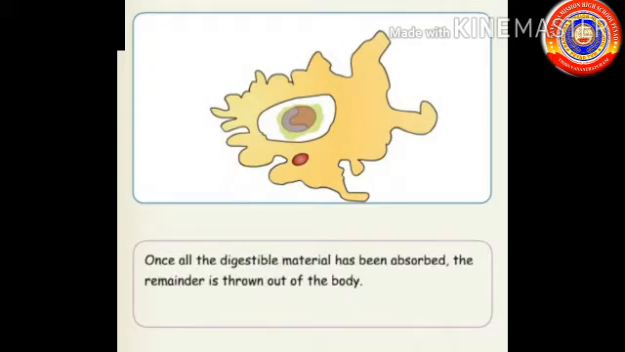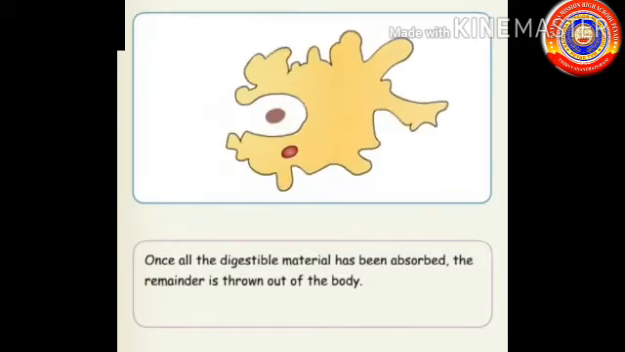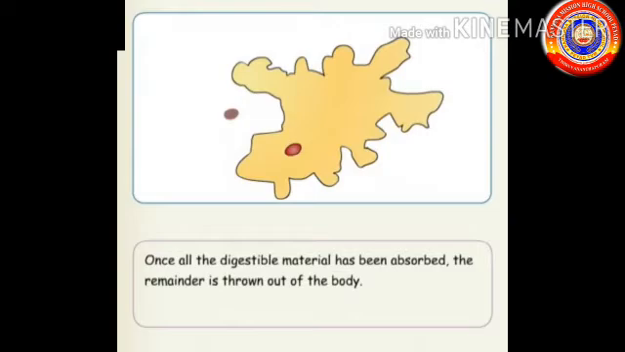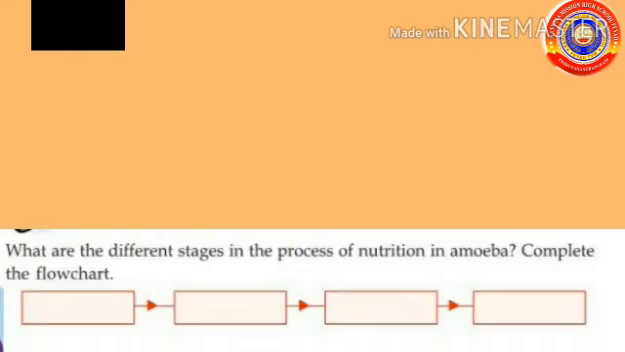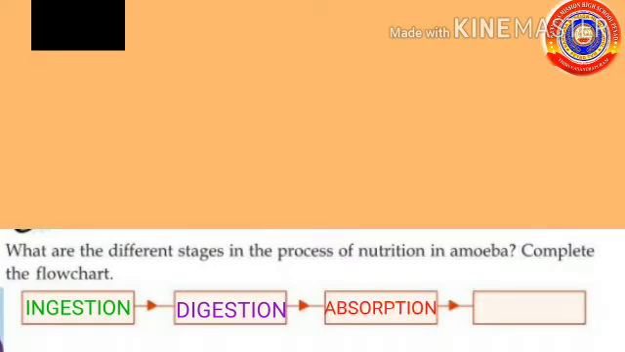This process is the digestion. Once all the digestible material has been absorbed, this is the absorption process. The remainder is thrown out of the body. This is the excretion process. Children, now you know what are the different stages in the process of nutrition in amoeba. First one is the ingestion process. Second one is the digestion process. Third one is the absorption process. And the last one is the excretion process.